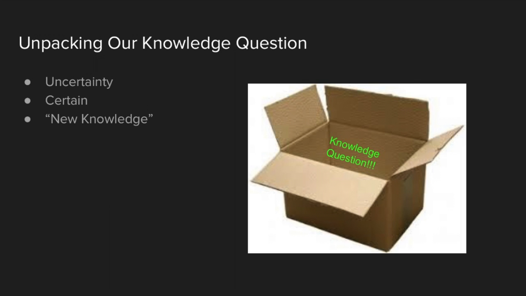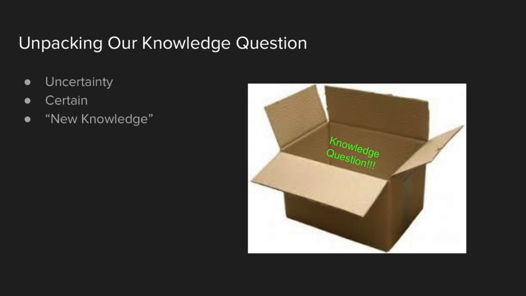In order to answer our knowledge question to the fullest extent, it is important to first unpack our knowledge question and thoroughly examine it. Firstly, we must understand the key terms of our knowledge question. The term uncertainties refers to the doubt that one may feel towards a certain piece of knowledge. The term certain, on the other hand, refers to the scale of doubt. The less doubt an individual has, the more certain they can be.